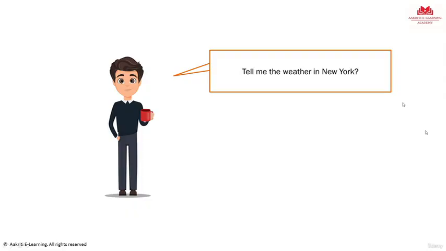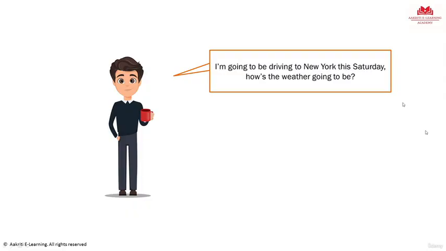But if you change the same question to something more specific, I am going to New York this Saturday, how is the weather going to be? Then you will get a much better answer. Your friend may tell you that it is raining for a few days, so it may flood on Saturday. And as humans, they may throw in some more information, like the bridge so and so is closed for renovation, so that you may want to avoid that route, all of that, right?